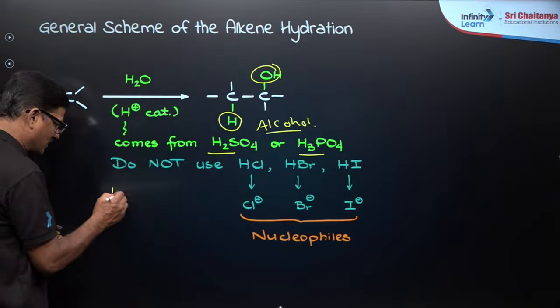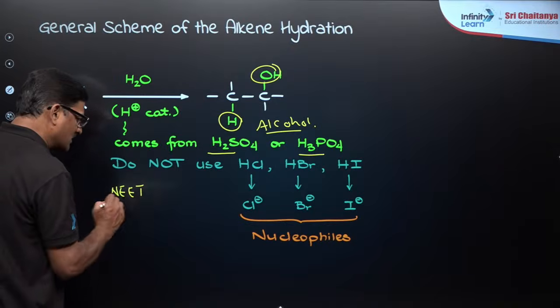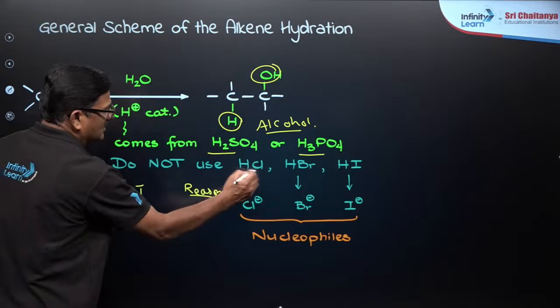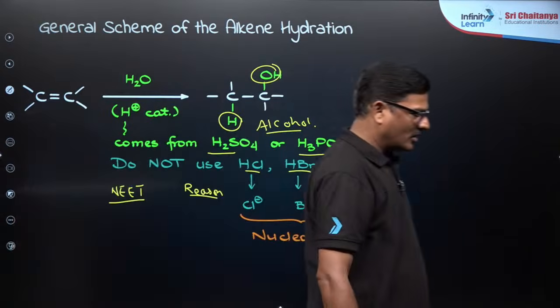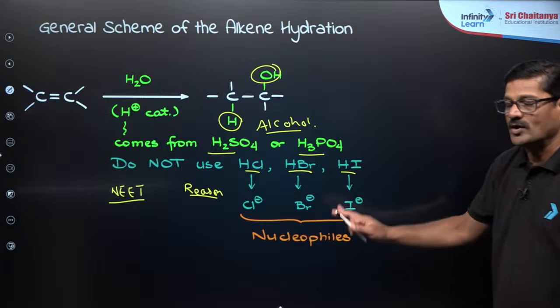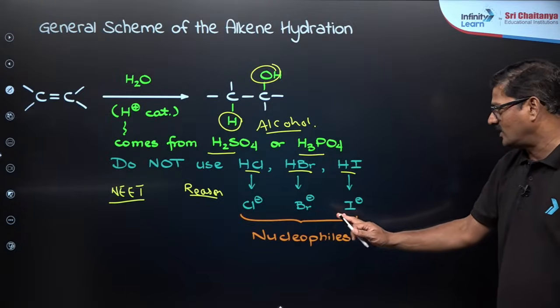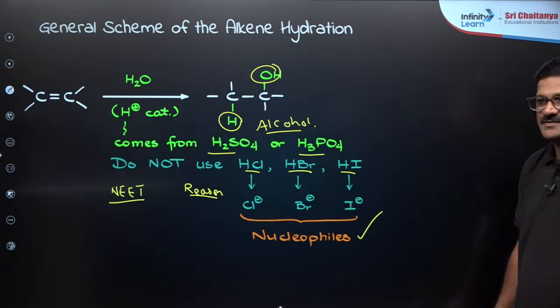In the NEET examination, assertion and reasoning questions can be asked. This is the reason why HCl, HBr, HI are not used, because Cl minus, Br minus and I minus are nucleophiles.